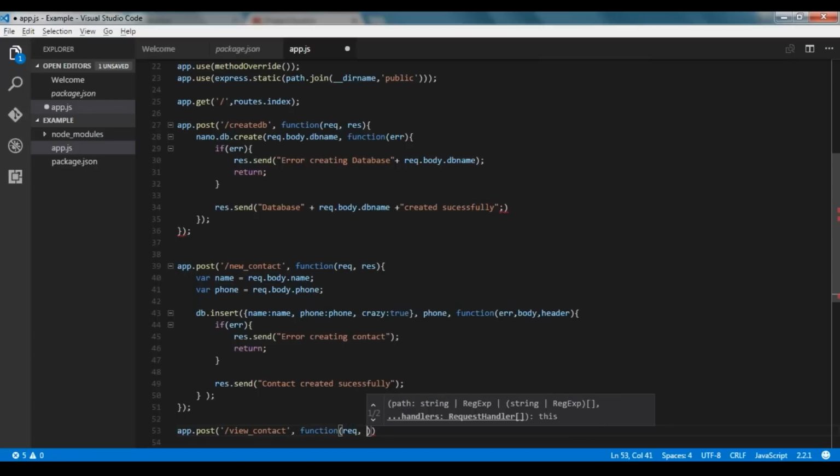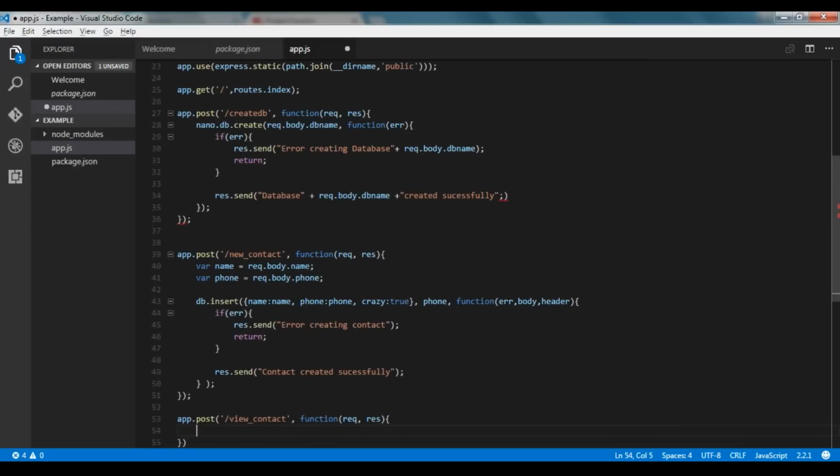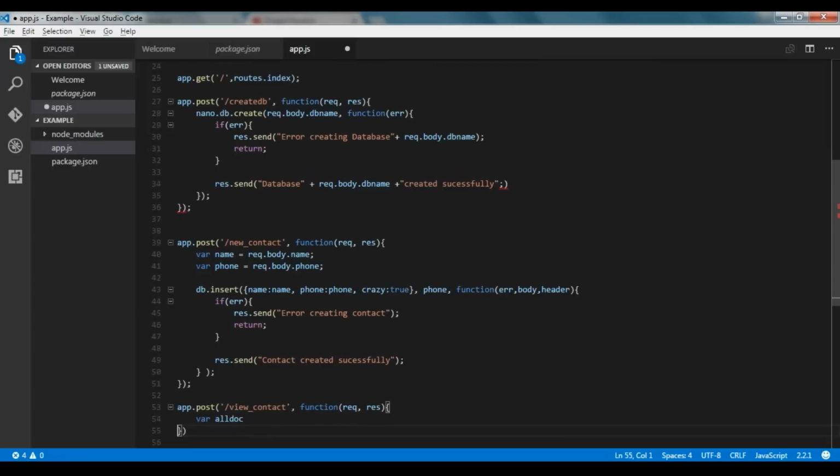Inside again we have a request and a response. Then we'll create this function. First we'll create a variable doc, variable alldoc. Over here we will specify, following are the contacts.